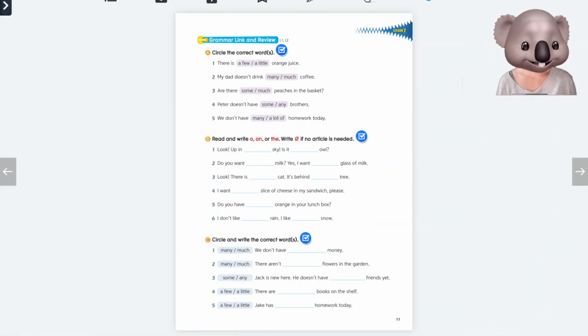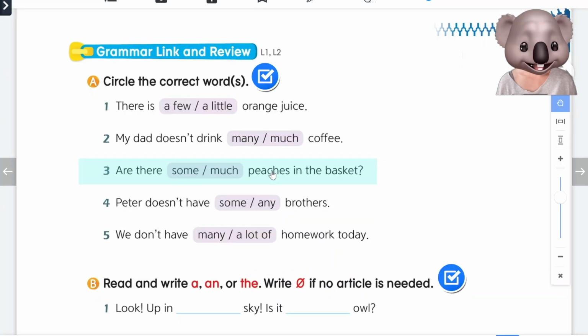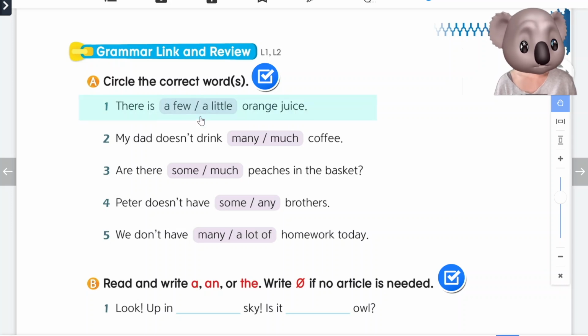On page 11, the directions say to circle the correct words. In number 1, it says there is a few or a little orange juice. Remember, orange juice is a non-count word. A few is for plural nouns. A little is for non-count nouns. Which one should we use? Good, we will use a little.